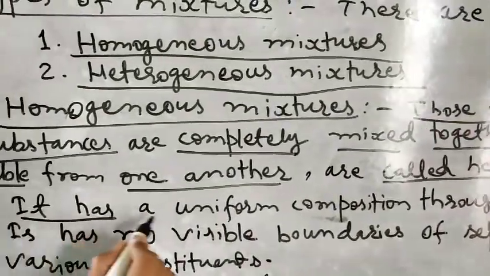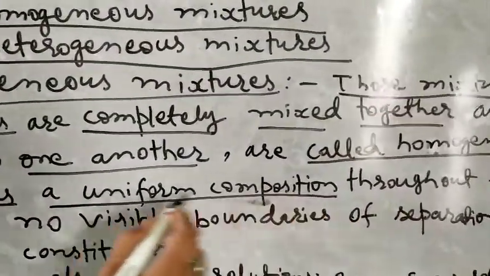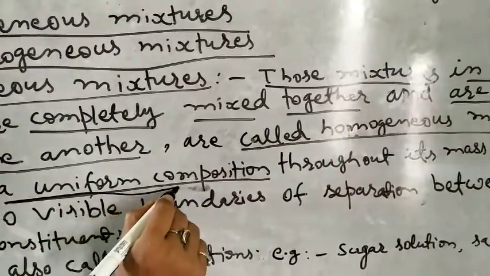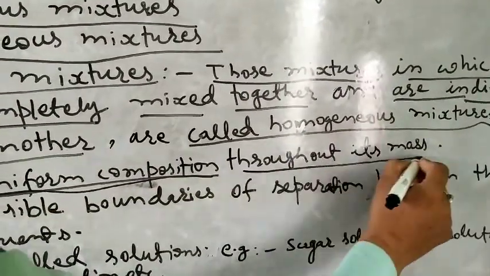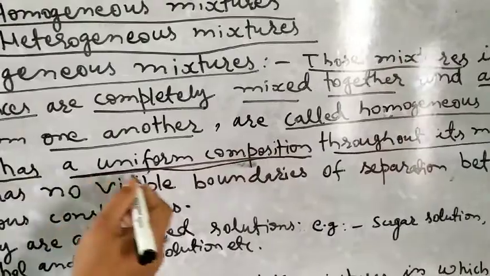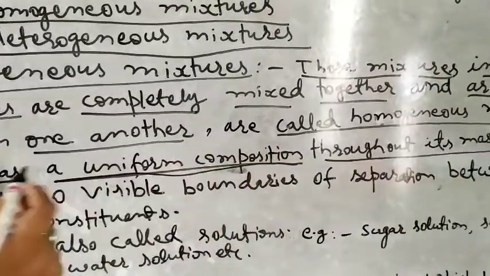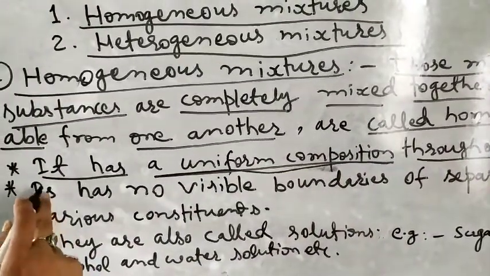It has a uniform composition throughout its mass.